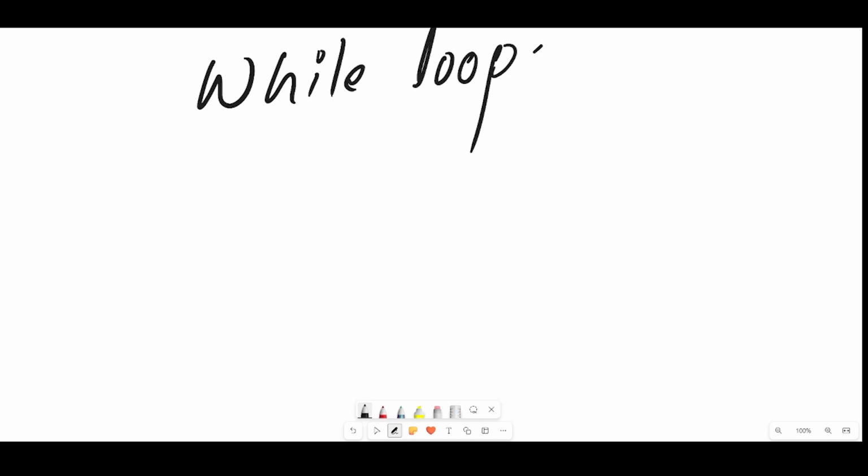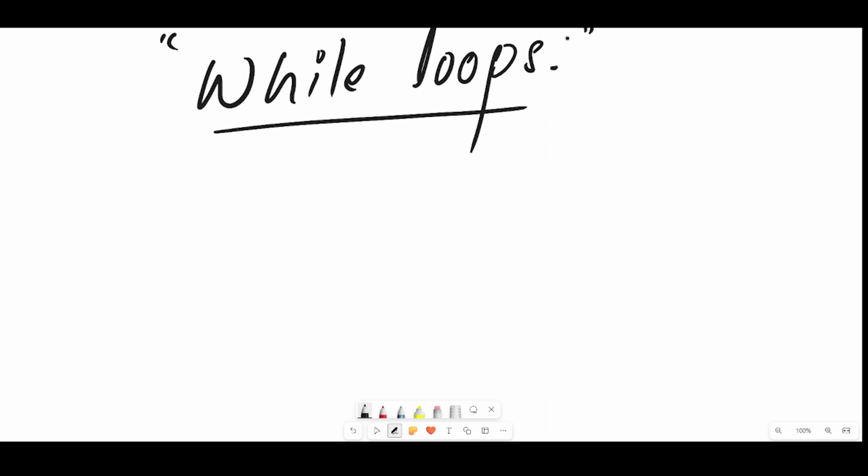Welcome back. In the previous class, we studied what a for loop is and how it works. Moreover, we have seen a for loop implementation in a C++ program. Today, we are doing while loops. Many people find the while loop complicated in one sense, but actually it is much easier to understand. If you understand it once, it will be very simple for you.